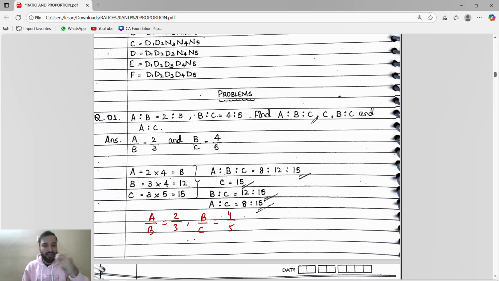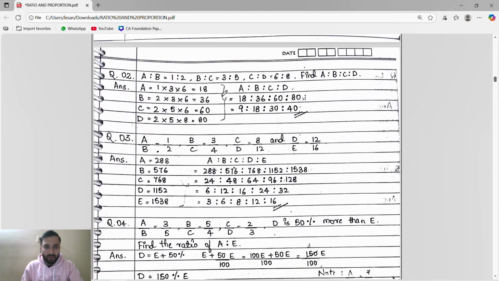You have to see here. Now here they can ask you anything. Okay, like this they will give a by b, b by c. What is this? This is a continued ratio. Here also you can see they had given, a by b is 1 by 2, then they had given b by c equals 3 by 5, then they had given c by d equals 6 by 8. Okay, so this is what continued ratio: a by b, b by c, c by d, then d by e, e by f. Like this is a continued ratio.